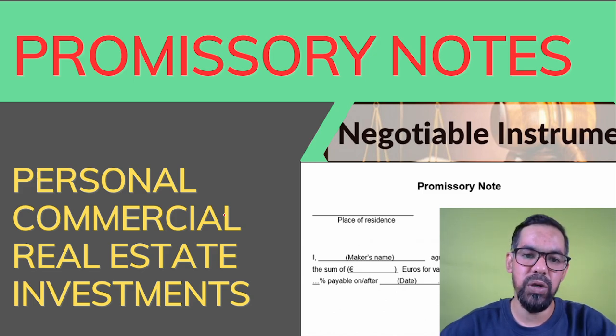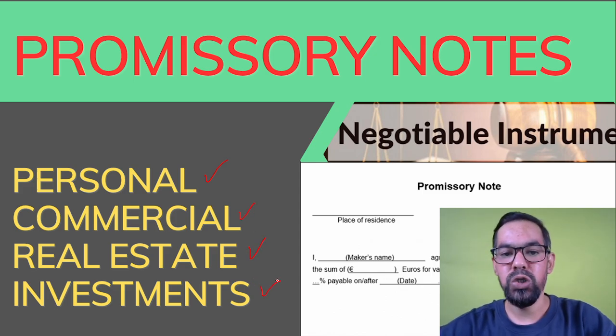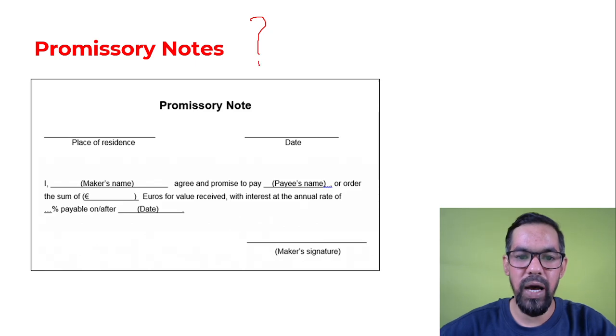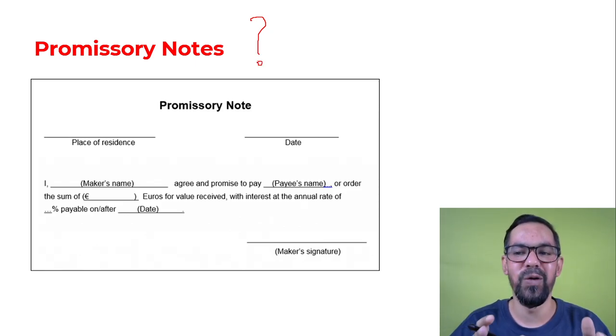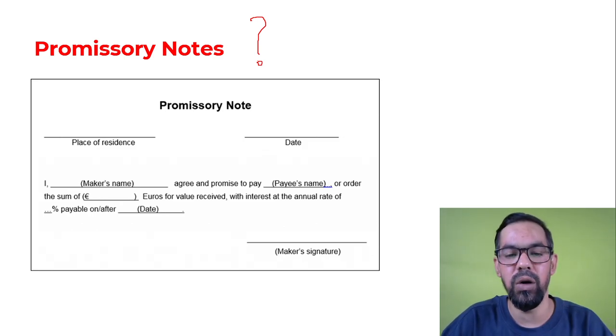So, what is promissory note and what are the different types of promissory note like personal promissory note, commercial, real estate, investment, and others. Okay, so we will start with the basics one or the introduction to promissory note. So, I hope as of now you know what is promissory note. Okay. So basically, it is a document which is issued by the purchaser, or we can say issued by a bank on behalf of the buyer or purchaser.